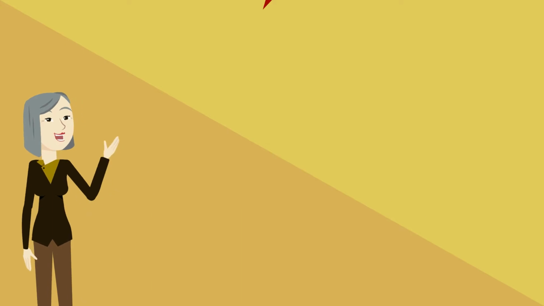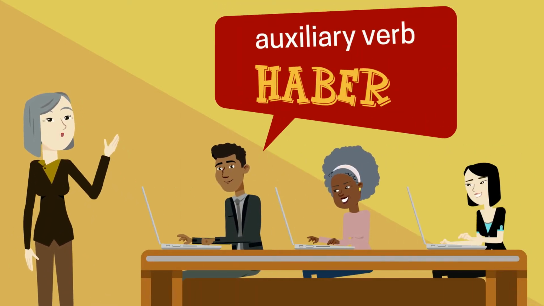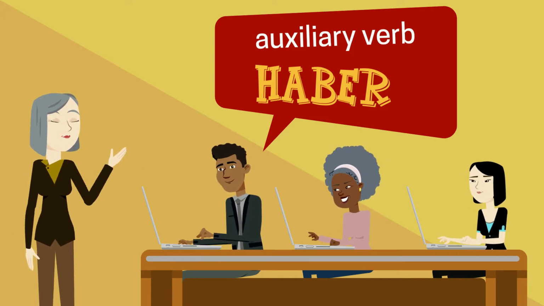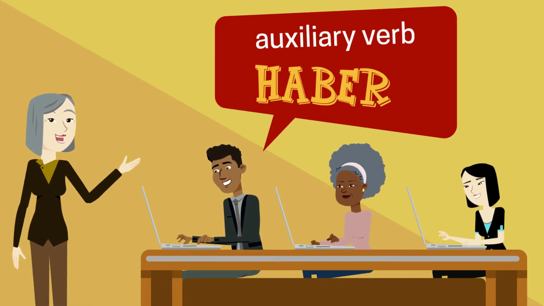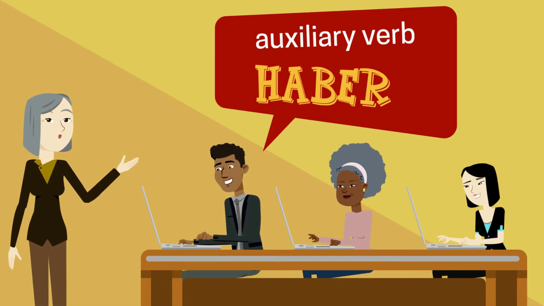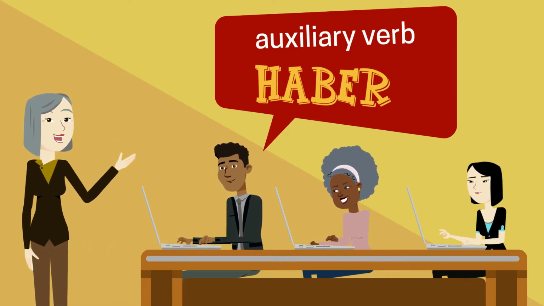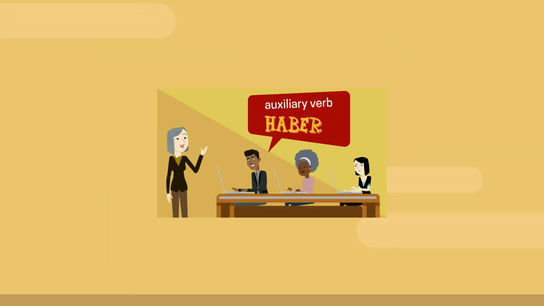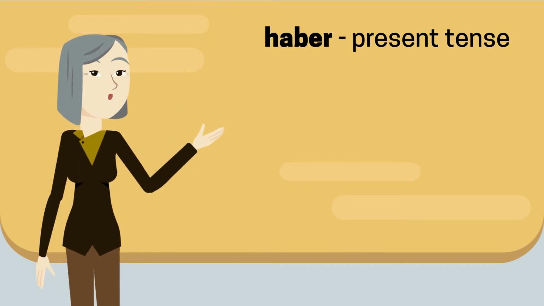The verb haber is the auxiliary verb for all the perfect tenses. And in the present perfect, you will use the present tense of haber. As you may imagine, if you conjugate haber in the past, you can make the past perfect tense, and so forth for the future perfect. But for now, we'll just master the present perfect tense.